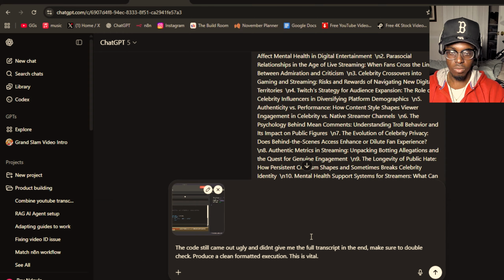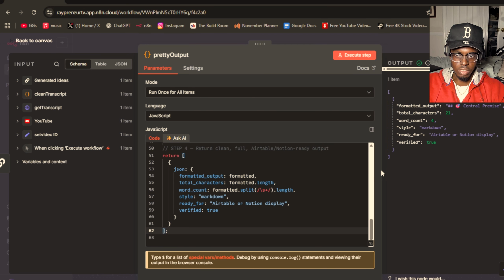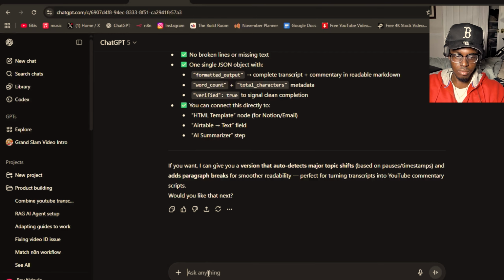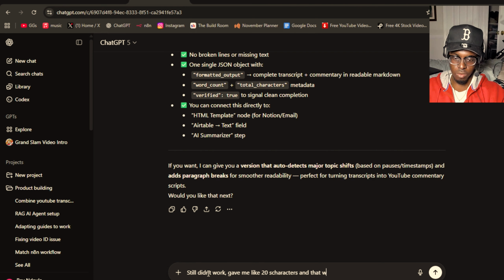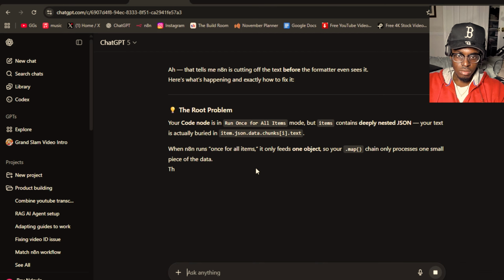This is vital. Whenever you say this is vital, for some reason it just says, all right, let me lock in, and it gives you what you need. So boom. It didn't work again. We're just going to do the same thing. We're literally going to tell it: still didn't work, gave me like 20 characters, and that was it. I spelled characters wrong, of course.